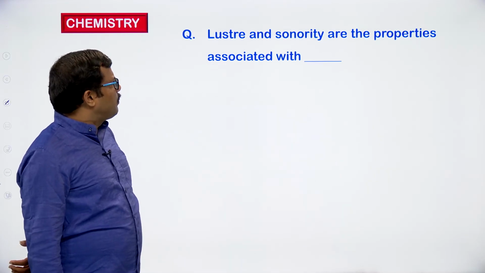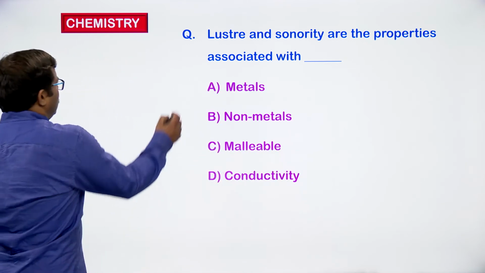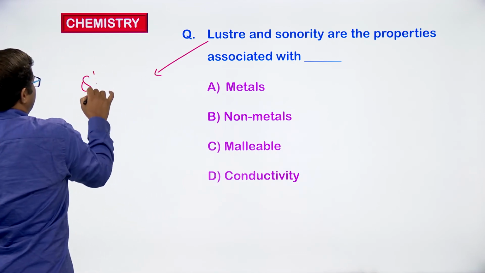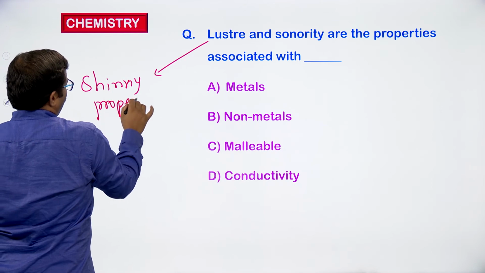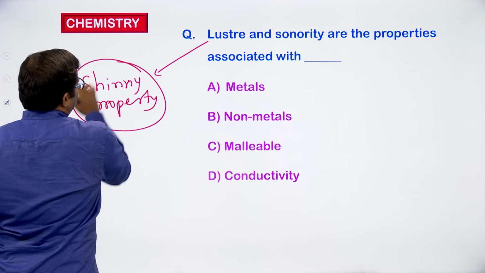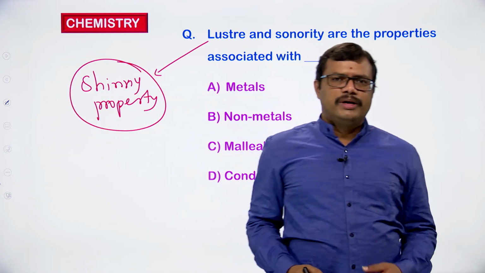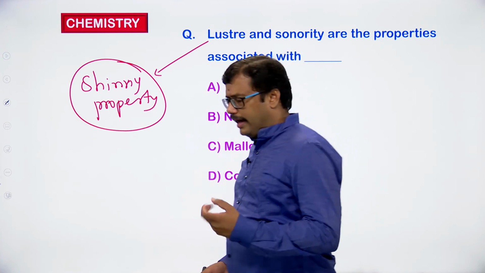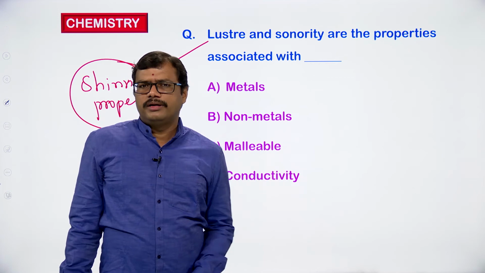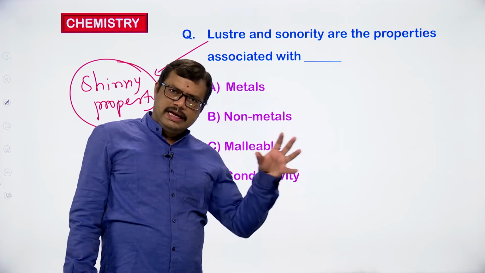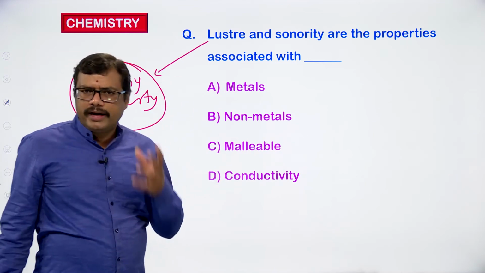Luster and sonority are the properties associated with what? What is luster? Luster is nothing but the shining property. Luster is the shiny property: a gold ornament will shine, silver ornaments will shine, iron ornaments will shine, copper ornaments will shine, steel ornaments will shine, steel bowls will shine. So the shining property is always associated with metals.